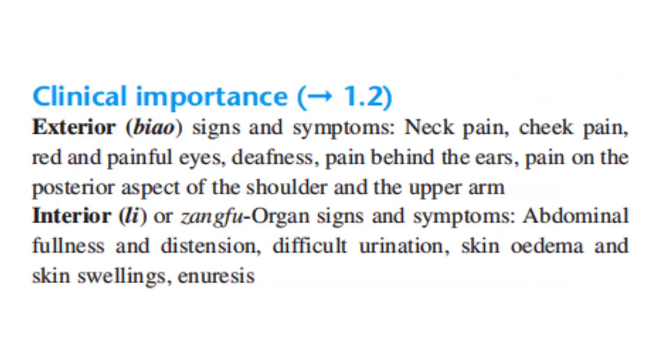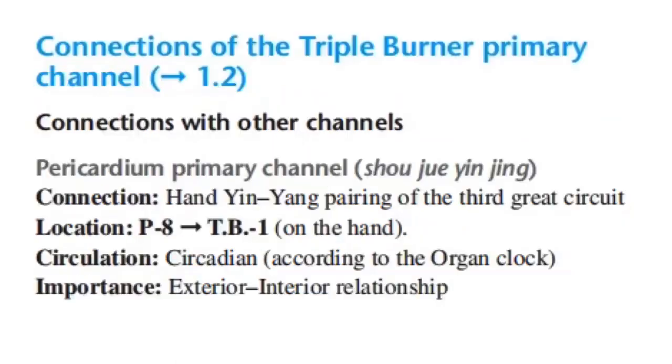Clinical importance. Exterior signs and symptoms will manifest as neck pain, cheek pain, red and painful eyes, deafness, pain behind the ears, pain on the posterior aspect of the shoulder and the upper arm. Interior or Zangfu organ signs and symptoms: abdominal fullness and distension, difficult urination, skin edema, skin swellings, and enuresis.